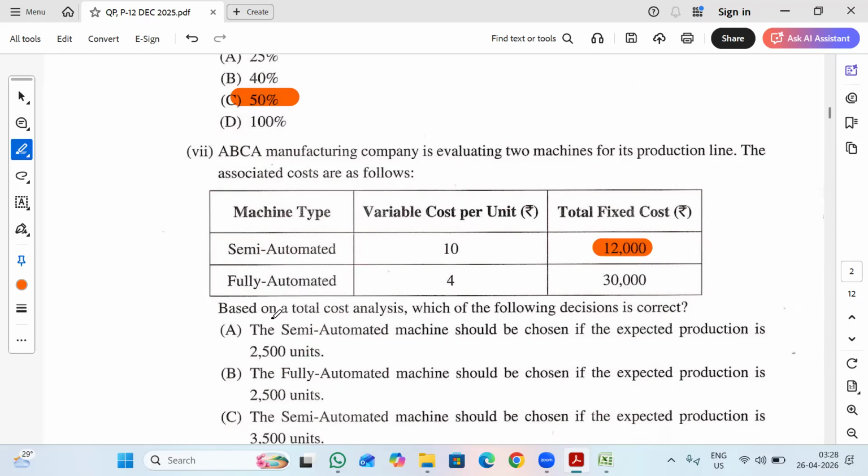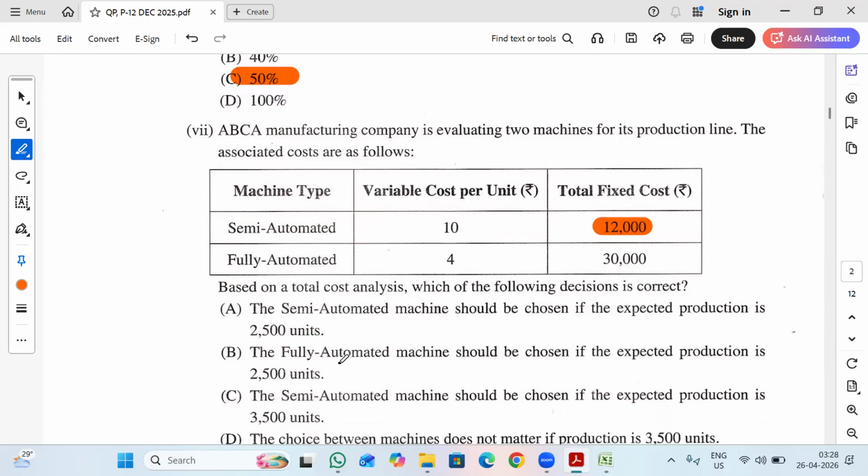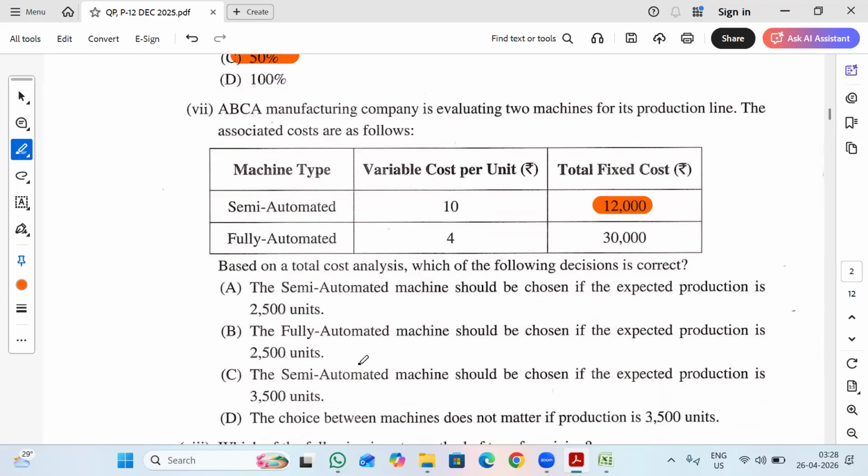Anyway, you can check the other options also. If it is 2,500 units, the fully automated machine should be chosen. Obviously, this is wrong. If it is 3,000 units, 3,500 units, the semi-automated machine should be chosen. If it is 3,500, I will be choosing fully automated. So option C is also incorrect.